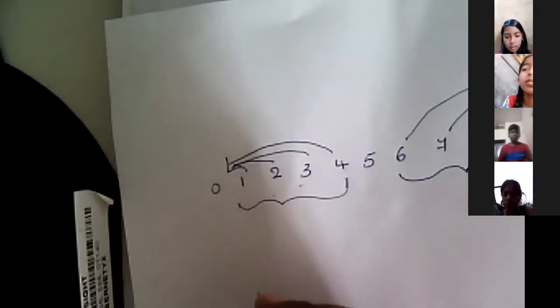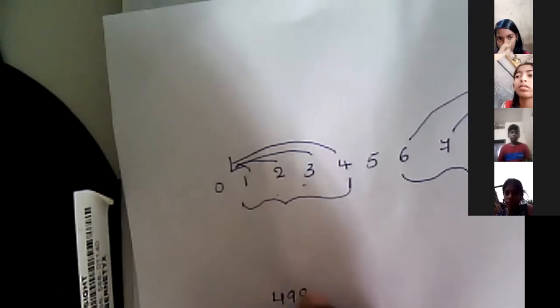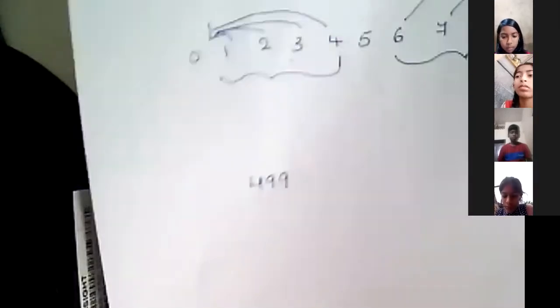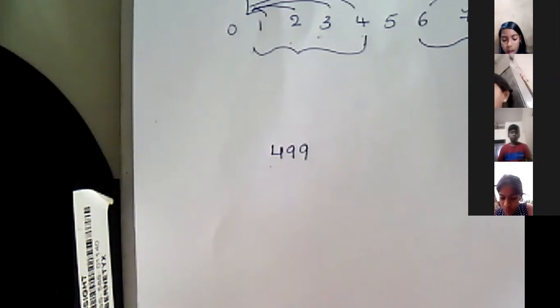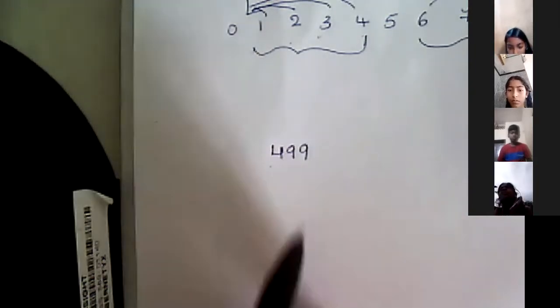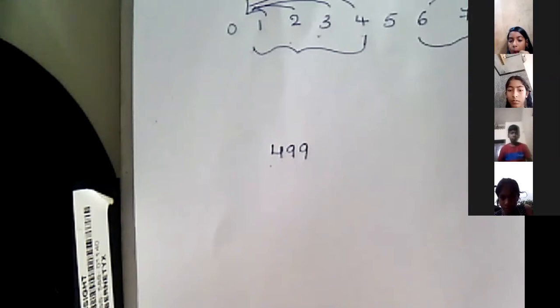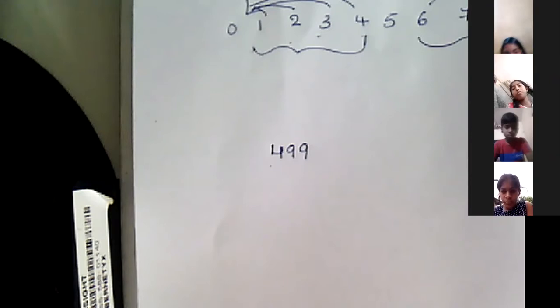Now I will take one number, for example 499. I have to find the nearest tens. So I will check the ones place.